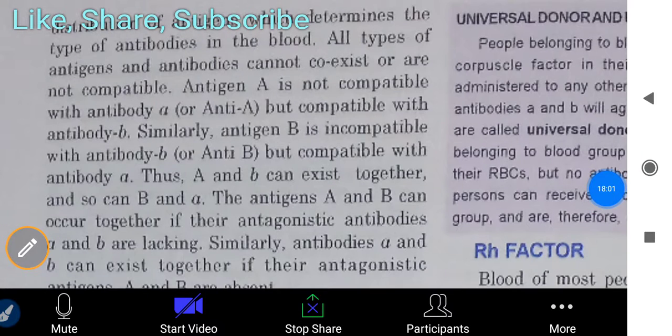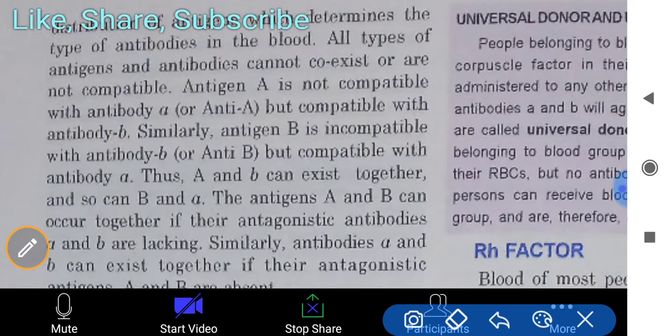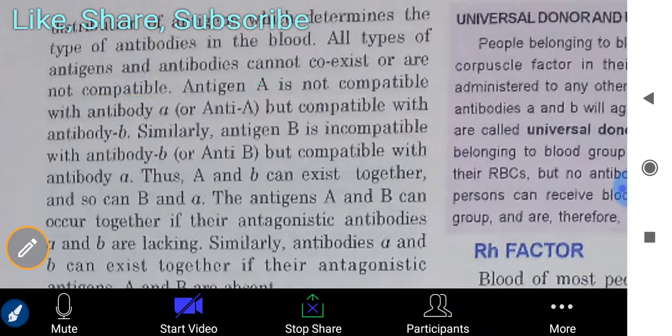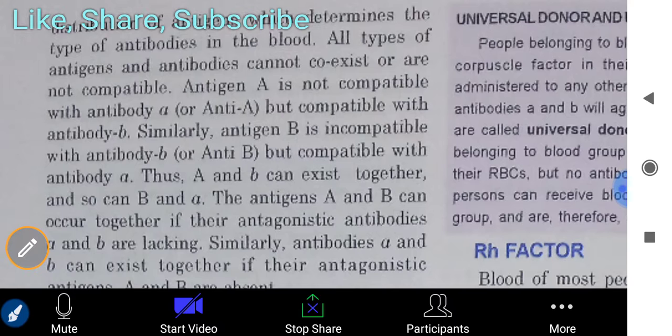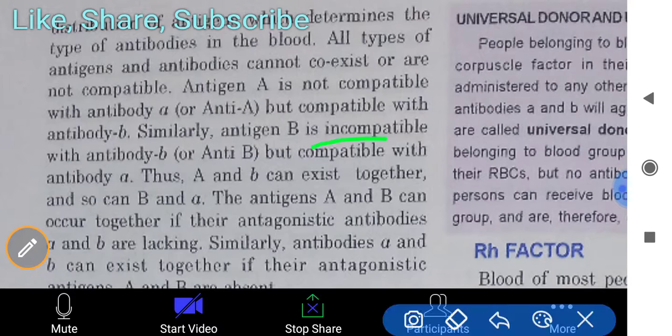It is the distribution of antigens which determines the type of antibodies in the blood. Antigens and their corresponding antibodies cannot coexist; they are not compatible. Antigen A is not compatible with antibody a, but is compatible with antibody b. Similarly, antigen B is incompatible with antibody b, but compatible with antibody a.